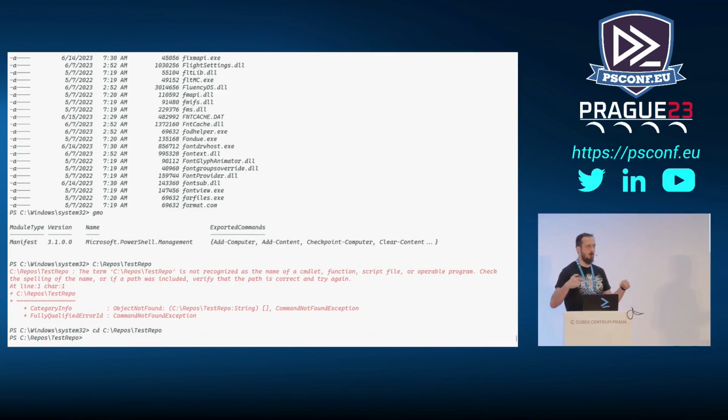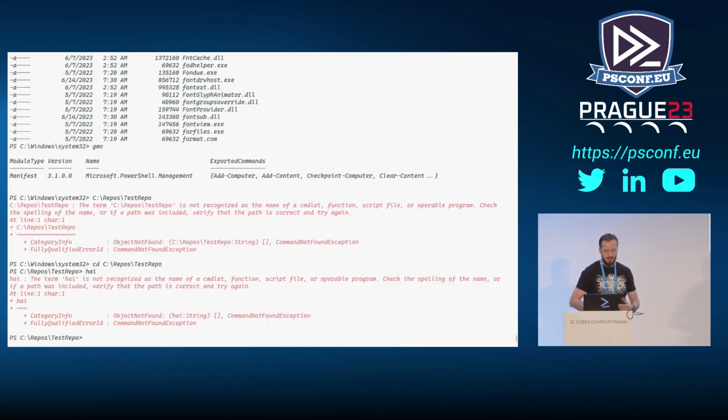Now, this is a repo, but there's nothing showing me there's any Git running on this system, right? Nothing in the prompt, nothing in the console changed. I have no idea where I am. Is it even the repo? So let's just run the command that I would normally run to check it. And that one also doesn't work. Okay, right, this is an alias for my Git, and normally you don't expect those to work as commands. So let's just run git status and see what's up.